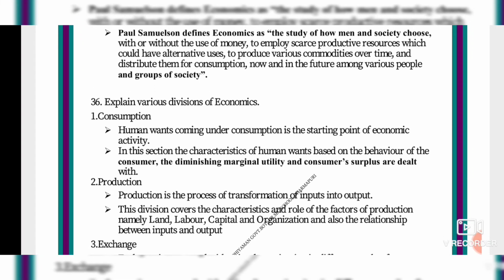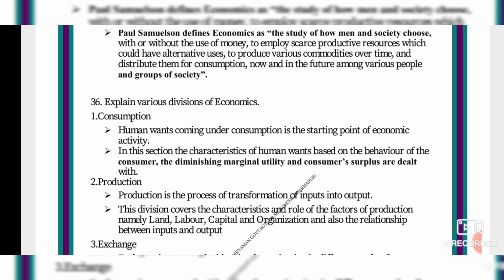Next, explain the various divisions of economics. This also I explained to you yesterday. There are 4 divisions, 4 activities of economics: consumption, production, exchange and distribution. In simple words, consumption is the first basic. Why? The need of human wants. The need of human wants is called consumption. So we need a product, so we have to consume, isn't it? For that purpose, the producer starts producing the products.